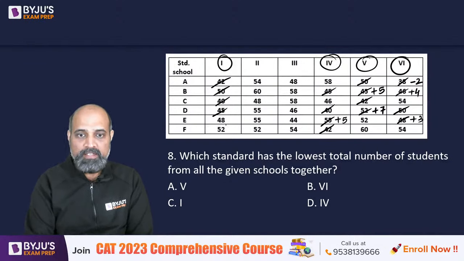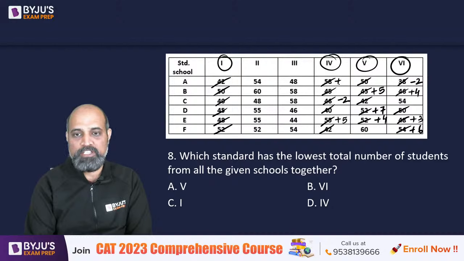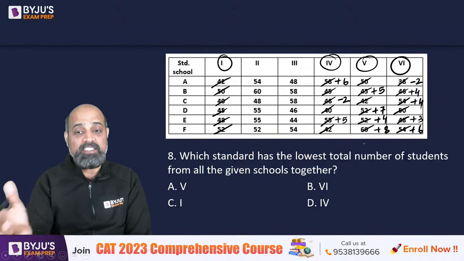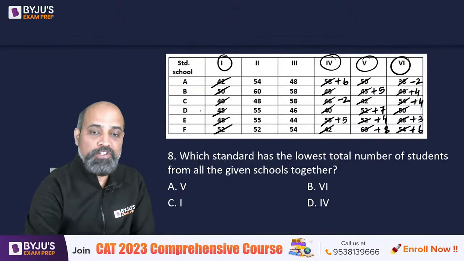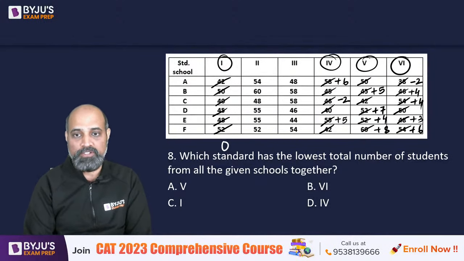Okay. Then we have a 48, we have a 46. So that is 2 less. That is 52, that is 4 more. And we have a 54, that is 6 more. Then we have a 52, we have a 58, which is plus 6. We have a 60, which is 8 more. And we have a 54, which is 4 more. So if we look at the deviation overall, the overall deviation of first standard is 0. The overall deviation of fourth standard is 11 minus 2, 9 more.